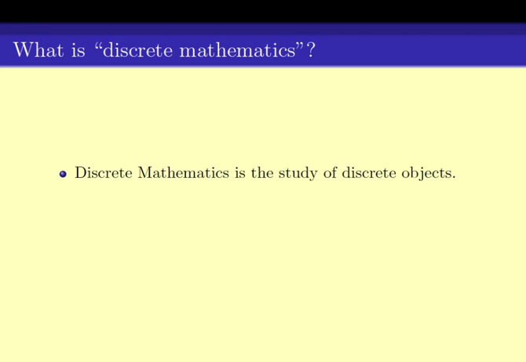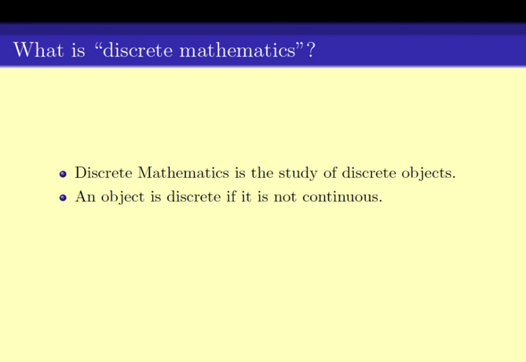What is discrete mathematics? So discrete mathematics is the study of discrete objects. That's a pretty simple answer to the question, though it doesn't illuminate too much information. So the question is, what are discrete objects?